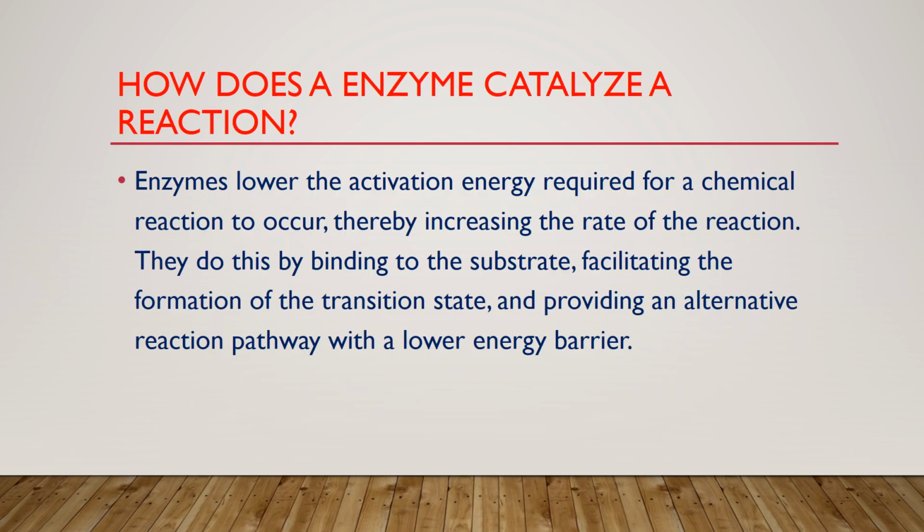How does an enzyme catalyze a reaction? Enzymes lower the activation energy for a chemical reaction to occur, thereby increasing the rate of reaction. They do this by binding to the substrate, facilitating the formation of the transition state, and providing an alternative reaction pathway with a lower energy barrier.